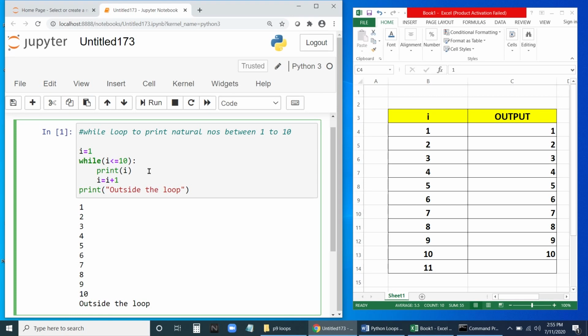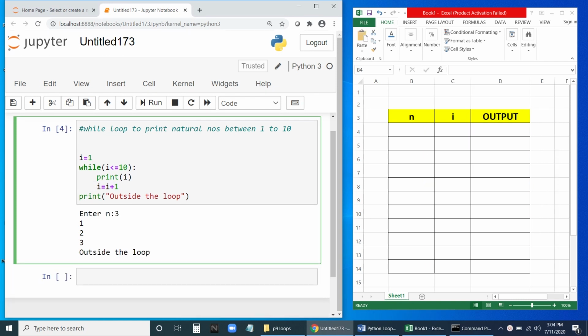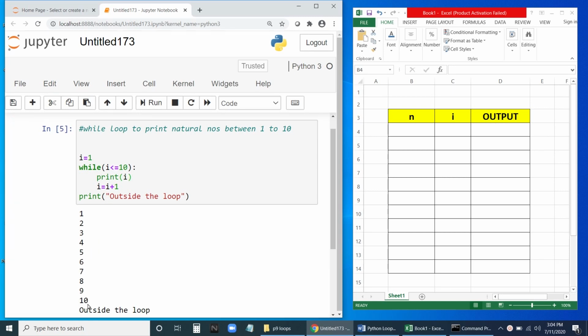Okay. So we have three things here: initialization, condition, and the reinitialization. These are the parts of a while loop. Now this particular program is printing between 1 to 10 only. All the time, if I run it again another time, it's 1 to 10. Now, is it possible that we can change it to like 1 to n?